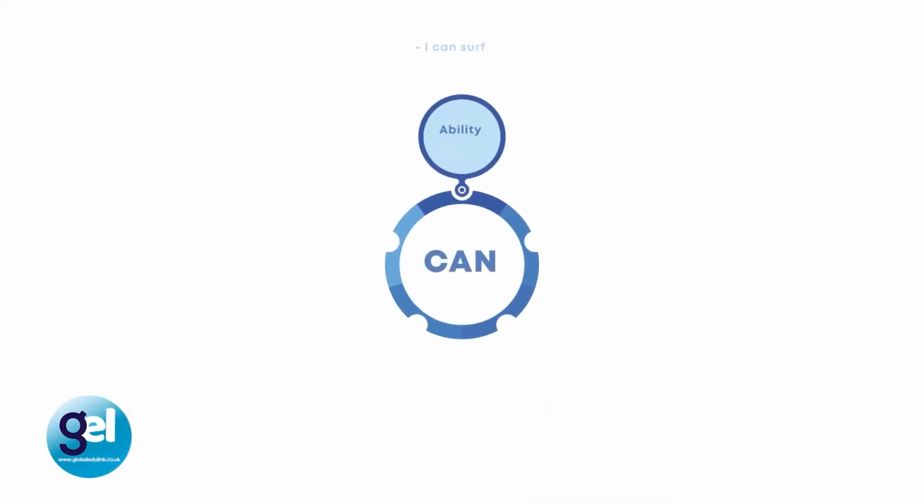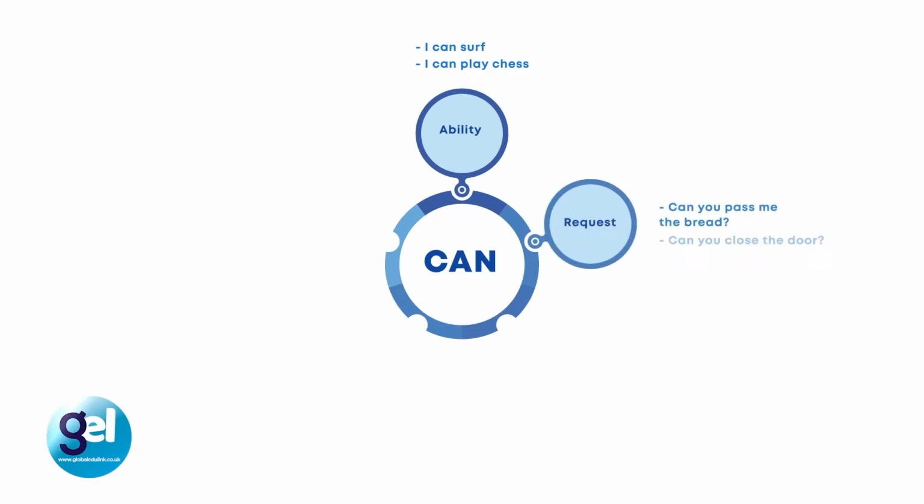Listen to these sentences. I can surf. I can play chess. This is using can for ability. We can also use can to request something. Can you pass me the bread? Can you close the door? We can also use can as an offer. Can I help you? Can I get you a drink?